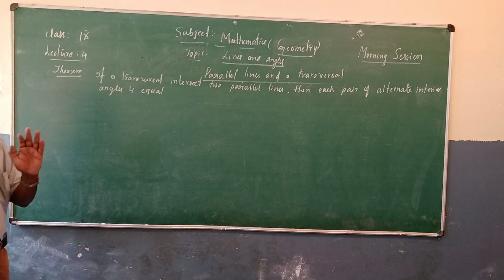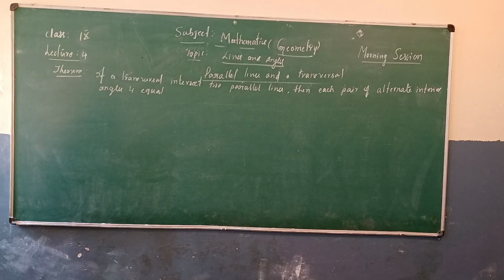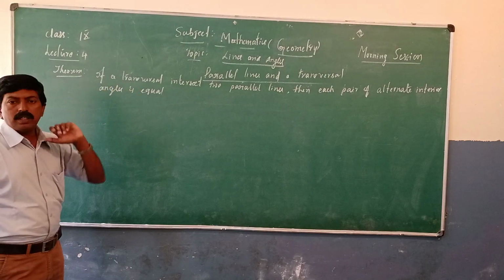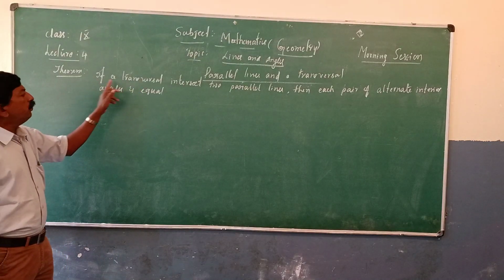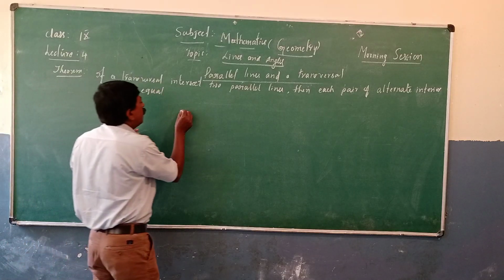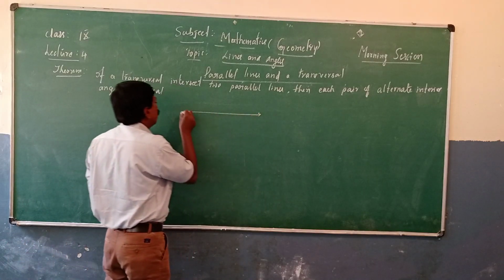Now, you already know a theorem has two steps. That is the if part and the to-prove part. The if part is called the data part. If a transversal intersects two parallel lines. Therefore, let us draw two parallel lines.